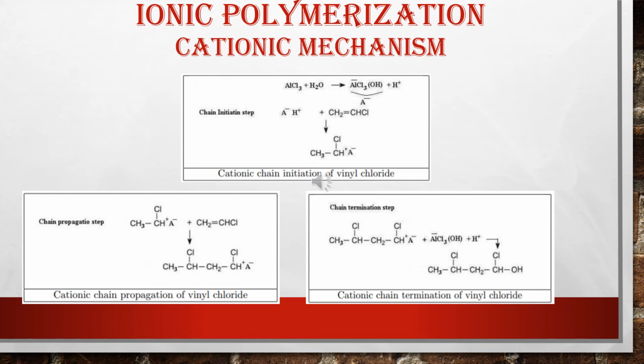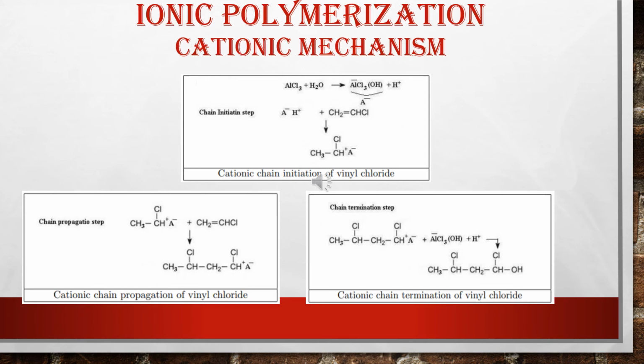The second step is chain propagation, in which different numbers of monomers come and attach to this carbocation center, and again, just like in the free radical mechanism, this carbocation center is transferred to the new monomeric unit, and in this way the chain growth takes place.